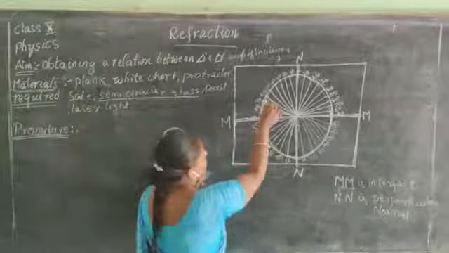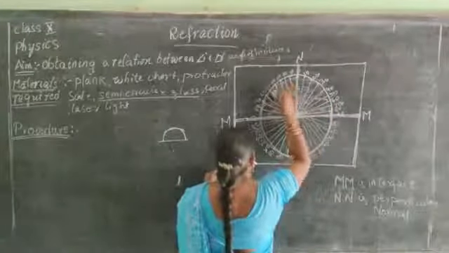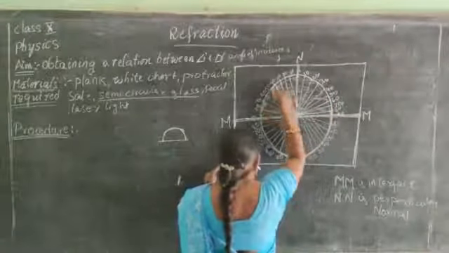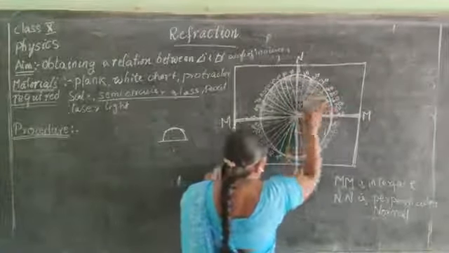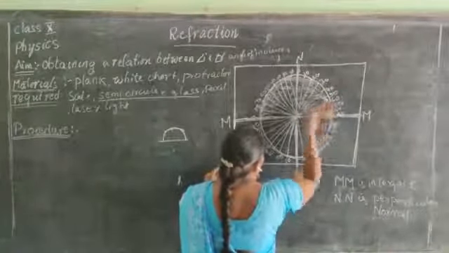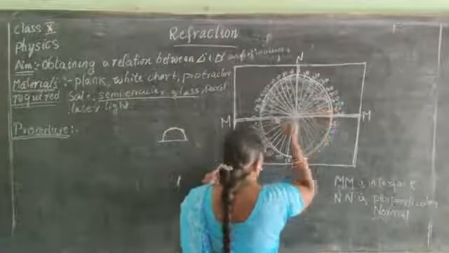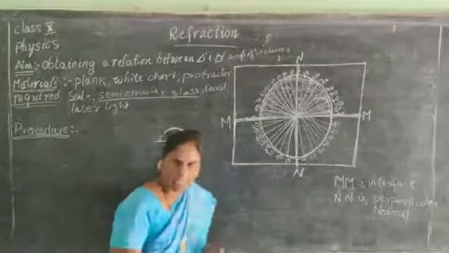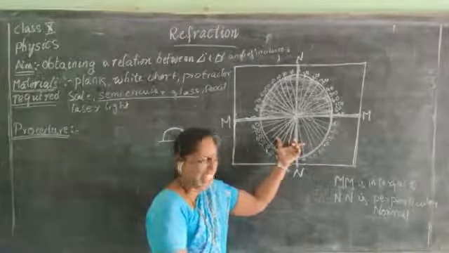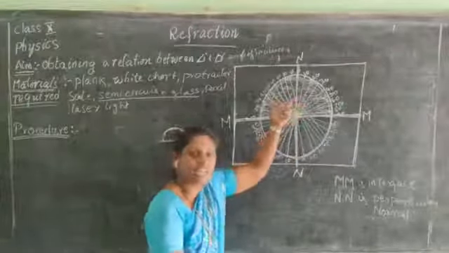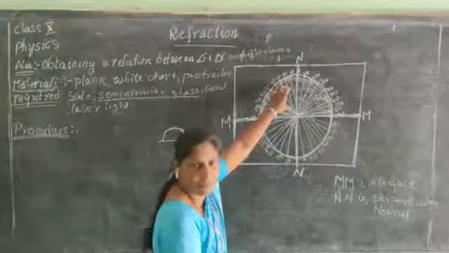Here I have placed a semicircular glass plate, and here it is left free. Why? To differentiate these two mediums.